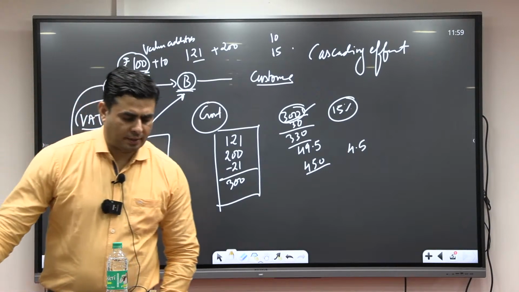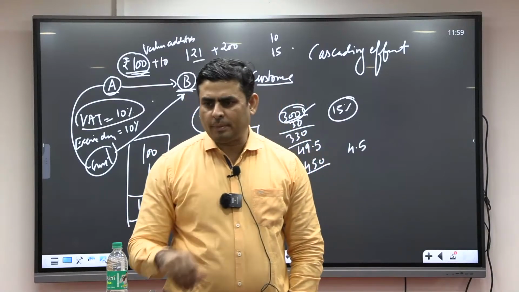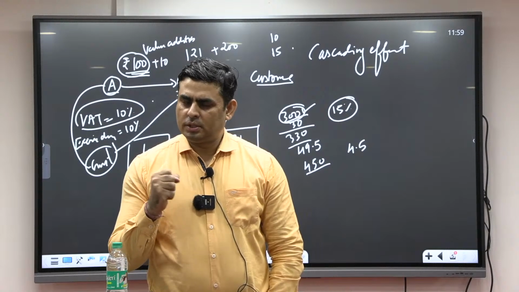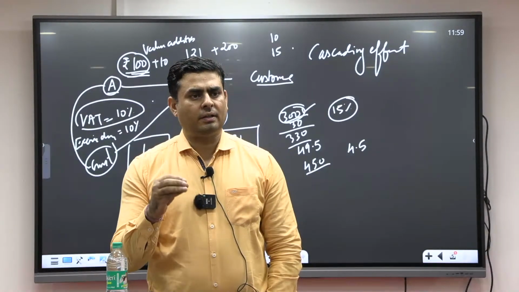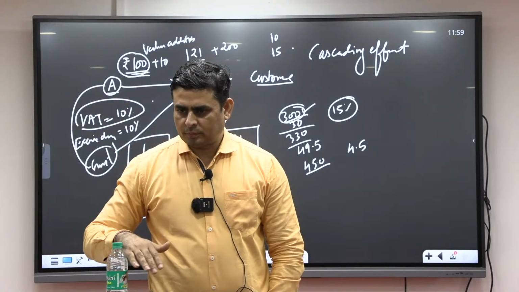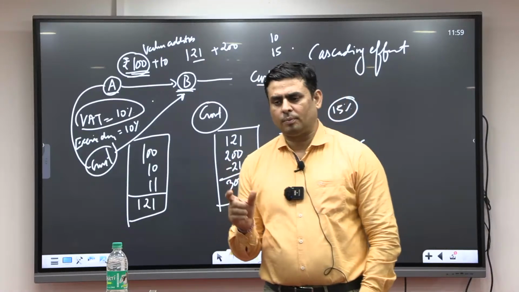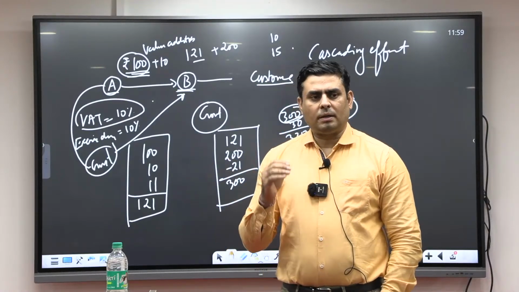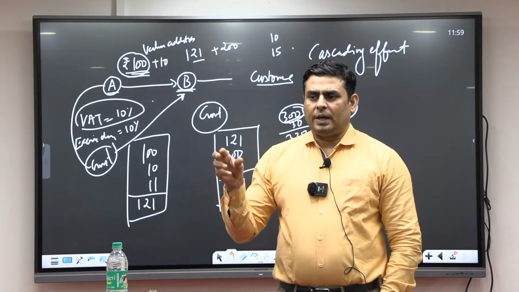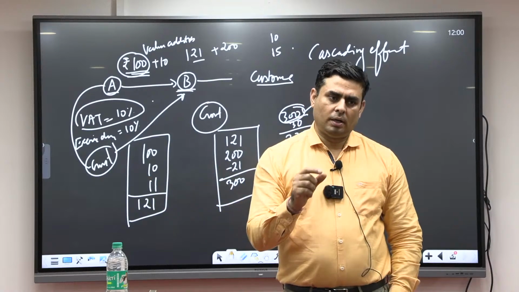Generally, what happens in the state? In many of the states, the finance portfolio is held by the chief minister himself. But he has given the duty of collecting the revenue to some other person. So the chief minister himself is holding the portfolio of finance, but he has given the charge of revenue to someone else. Then the state will be represented by the person who is in charge of revenue.